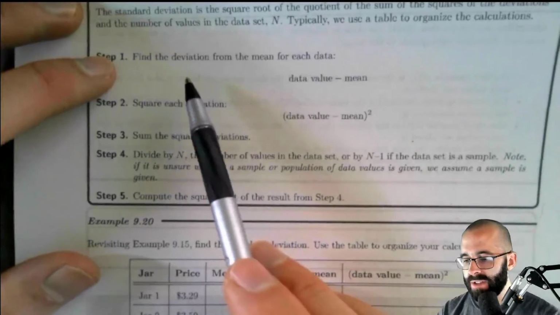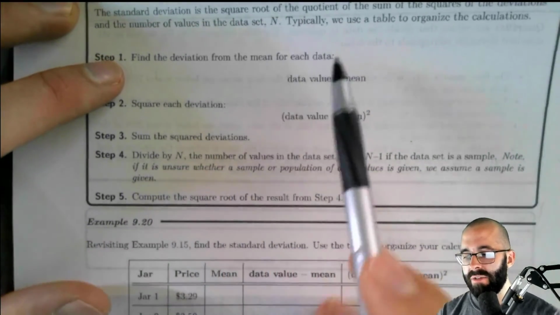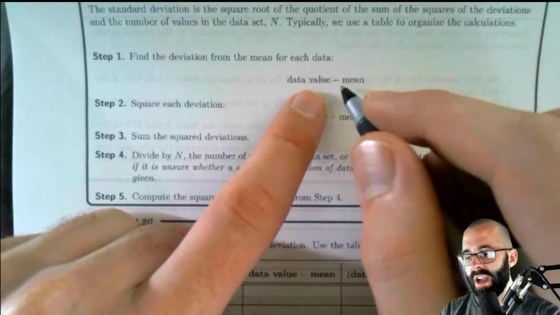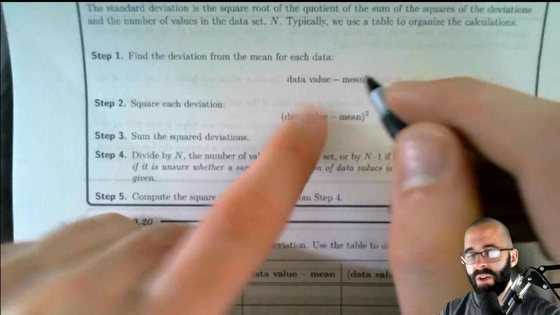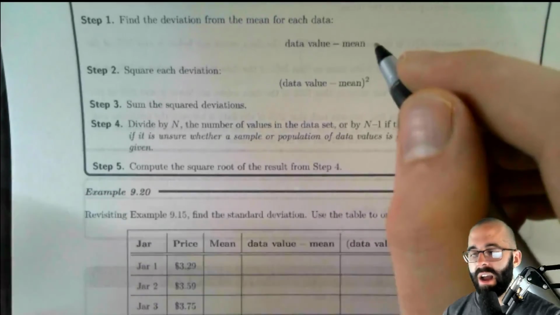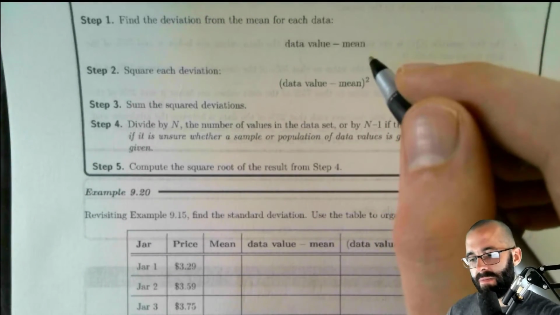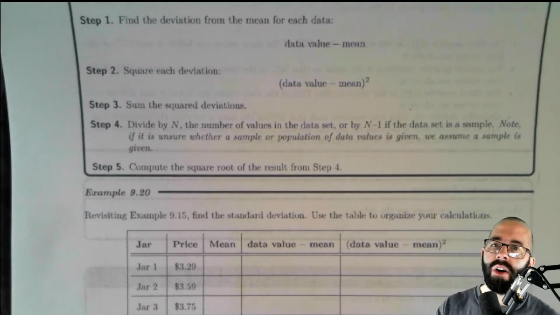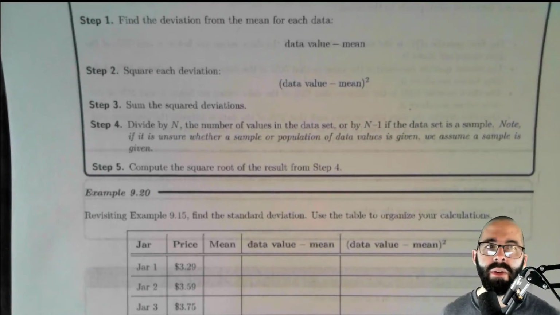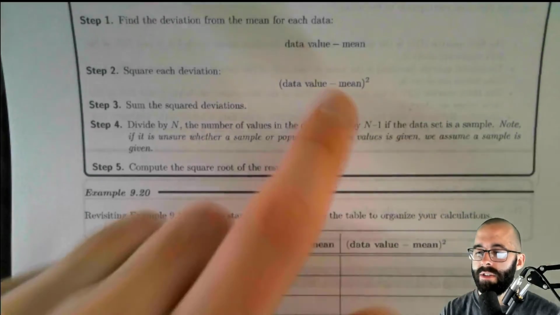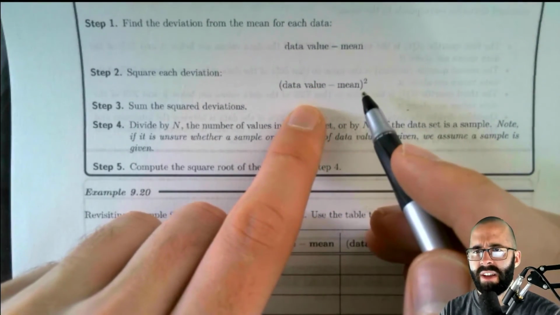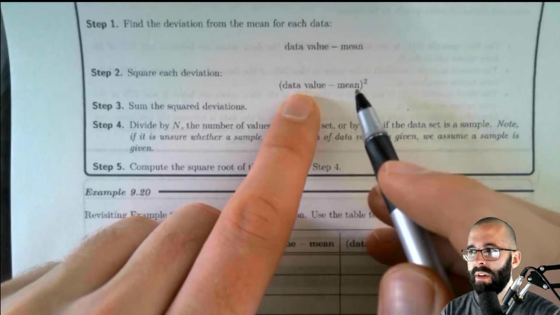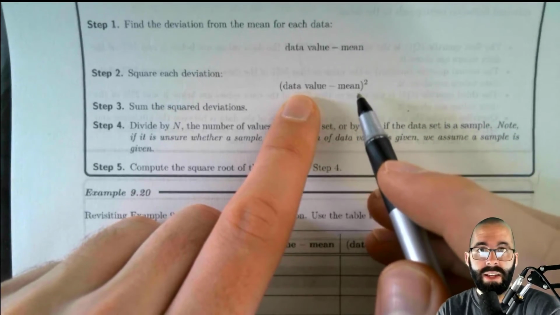So we're going to start by finding the deviation from the mean for each data point. For each data value, we subtract the mean from that data value and ask, each of these jars of peanut butter, how far is each from the mean? Now we want to talk about the distance, and we want it to be positive. We could take the absolute value, but the absolute value is kind of a weird thing. So instead, this is our step one, we're going to square it. Squaring is another way to make something positive.